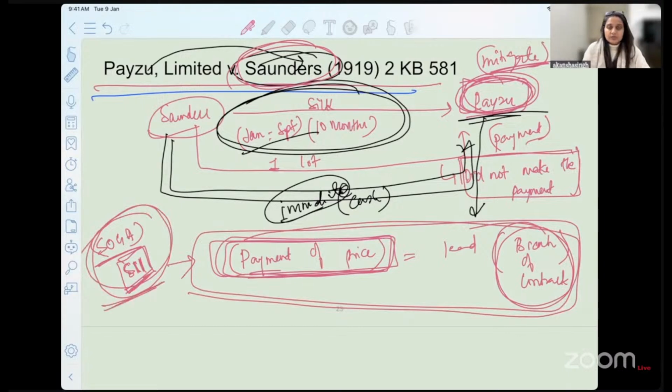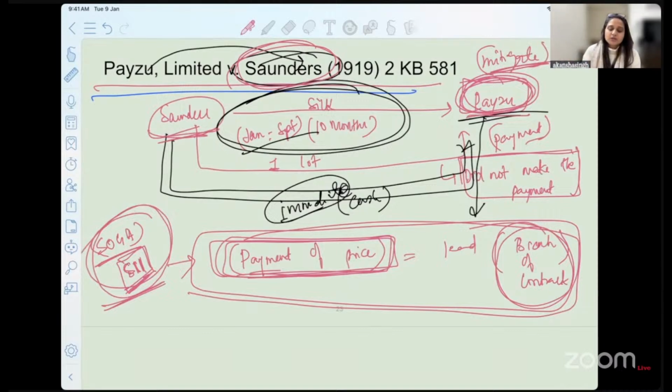So try to read that particular provision and see, in the given set of facts, who has actually committed the breach of contract. Was it Paizo by not making the payment, or was it Saunders only who decided to not deliver the silk to Paizo, or who decided to change the fact?